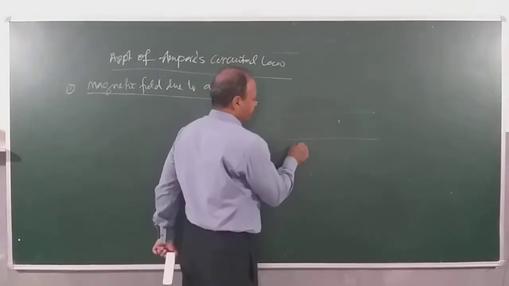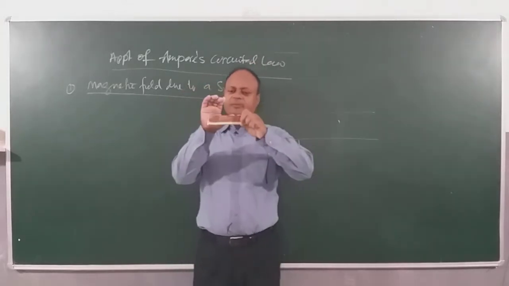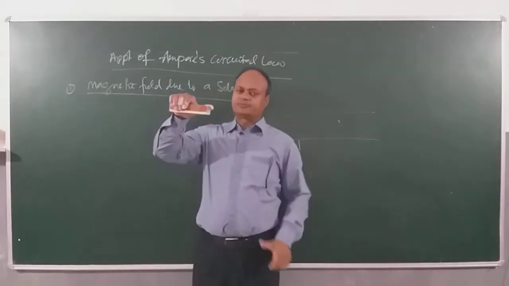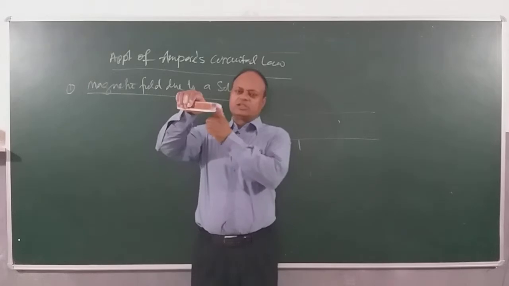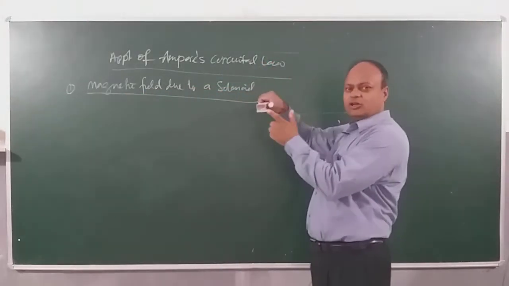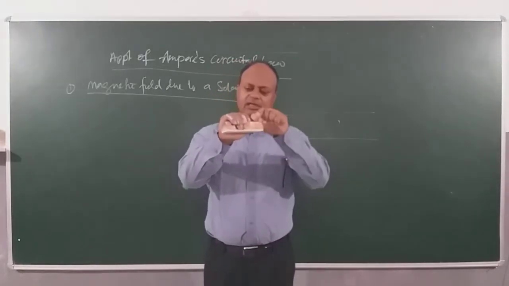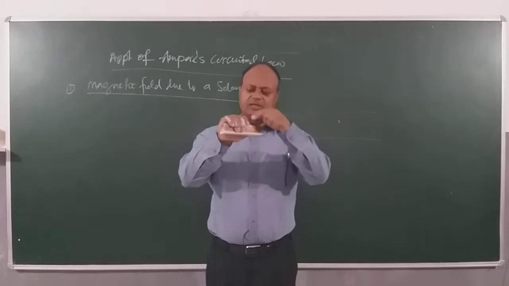Current is entering here from behind. Look at my hand, and coming out like this. So you can see this will be the north pole. Can you see? This will be the north pole, right? Current is coming from behind like this. So this becomes north pole.